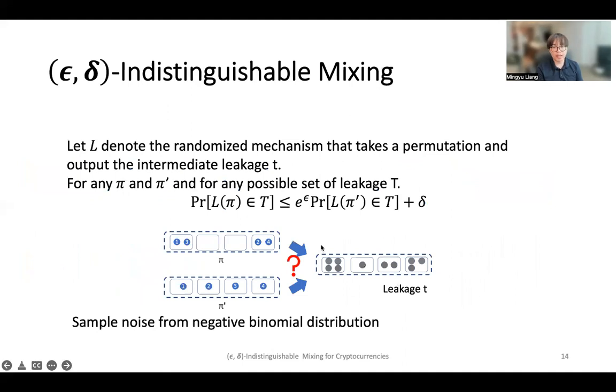Formally, we show that our mechanism achieves epsilon-delta indistinguishable mixing, which requires that for any neighboring permutations, the distributions of their leakage should be close, bounded by a multiplicative factor of e to the epsilon and an additive factor of delta, similar to the definition of differential privacy. In practice, the noise in each bucket can be sampled from a negative binomial distribution, which allows us to evenly divide the noise sampling responsibility among the users in the protocol.